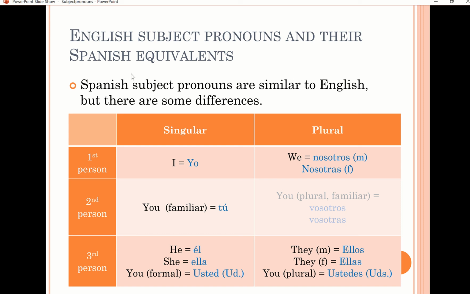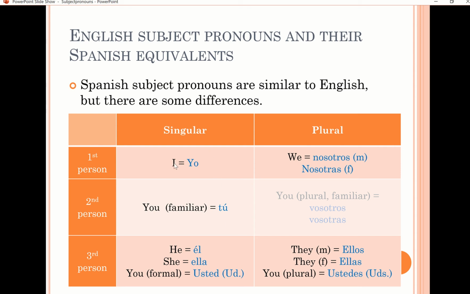Hello guys, in today's video we're going to study the subject pronouns plus the verb be, and then we're going to talk a little about the adjectives in Spanish. If you remember, this is the table with the subject pronouns in Spanish.